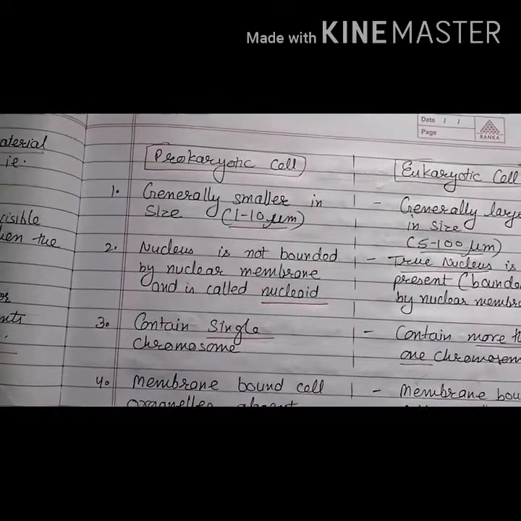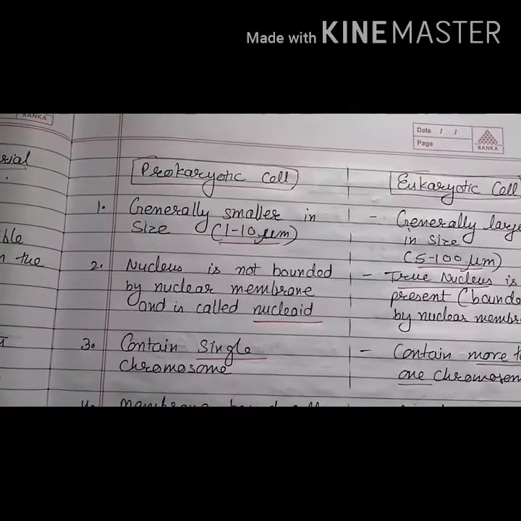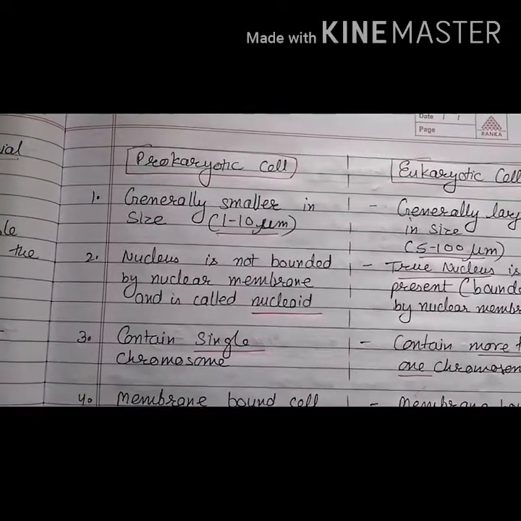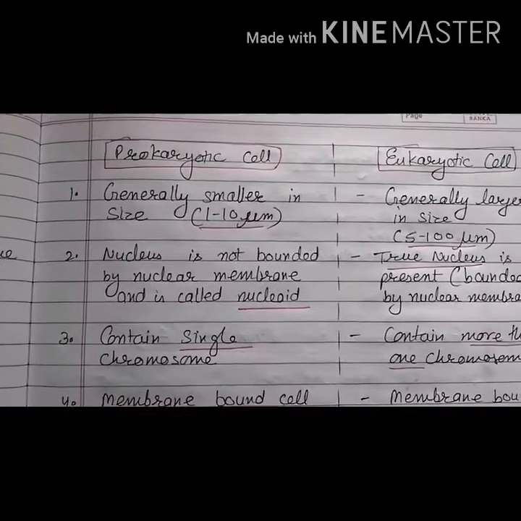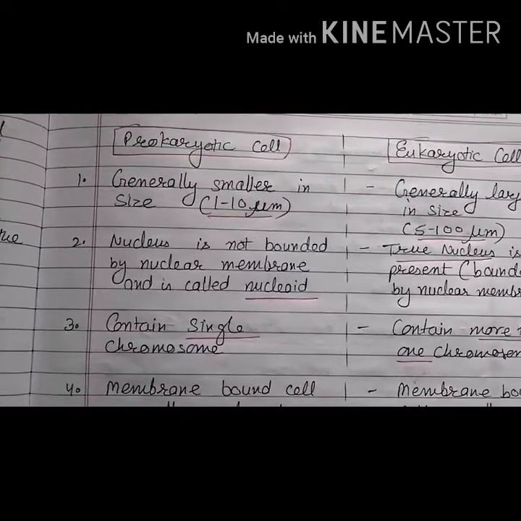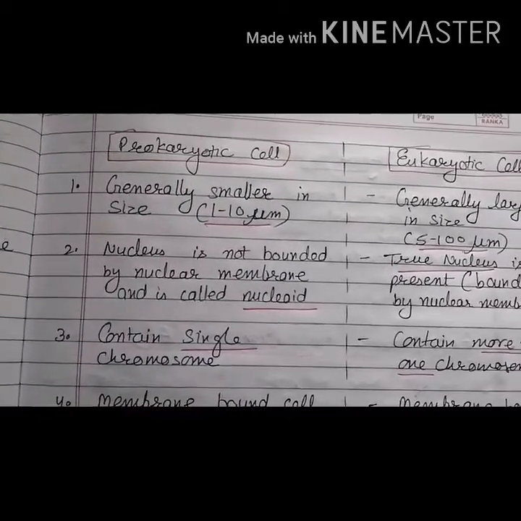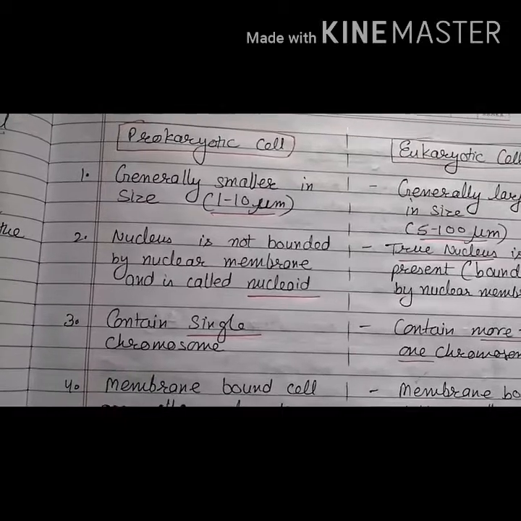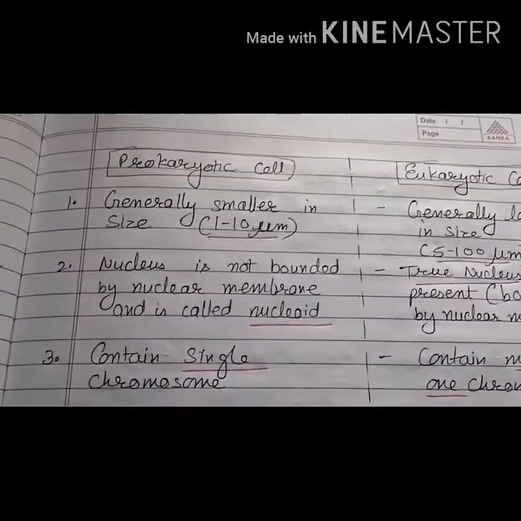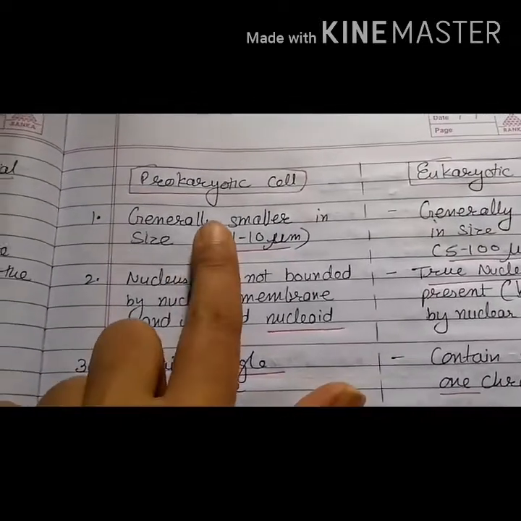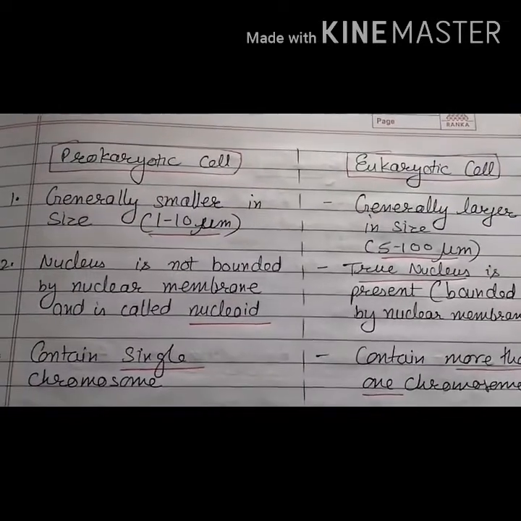And now the last topic of our chapter, which is also a very important topic, that is prokaryotic cell and eukaryotic cell. As we have discussed earlier, on the basis of the number of cells, organisms are of two types, unicellular as well as multicellular. The organisms whose body is made up of only one cell are called unicellular, whereas those whose body is made up of more than one cell are called multicellular. Now these cells can be of two types. One is prokaryotic and another one is eukaryotic. Now what are the differences between them?